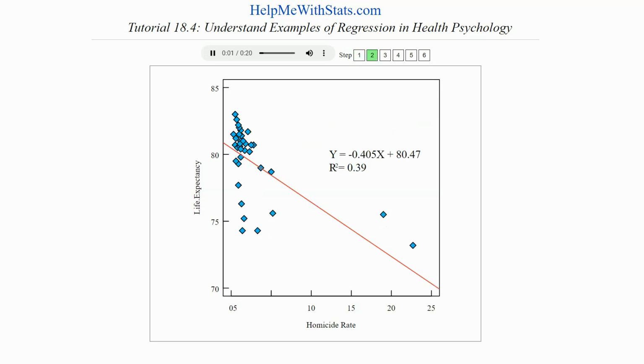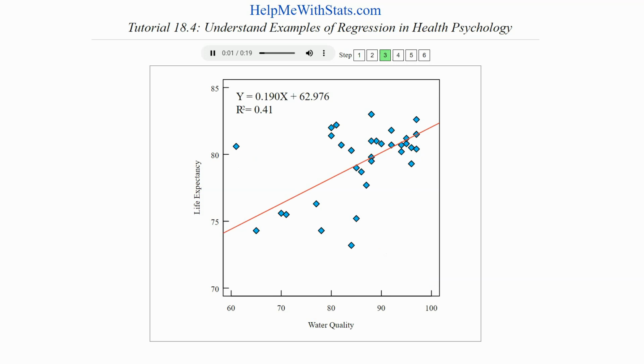People living in countries with higher homicide rates don't live as long as people living in countries with lower homicide rates. A 1% increase in the homicide rate is associated with a decrease of 0.40 years of life. This regression line explains 39% of the error in life expectancy.